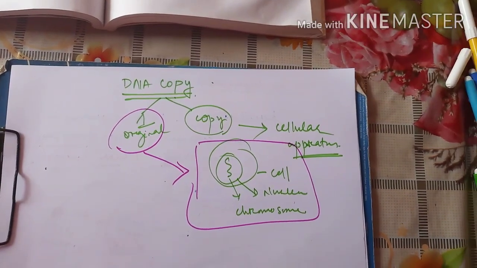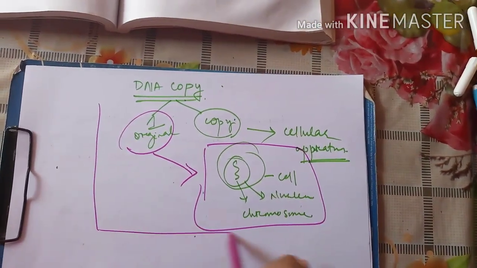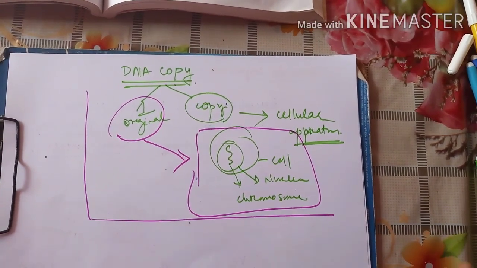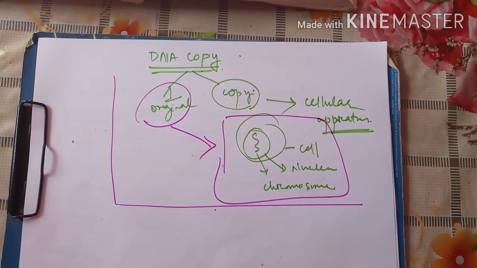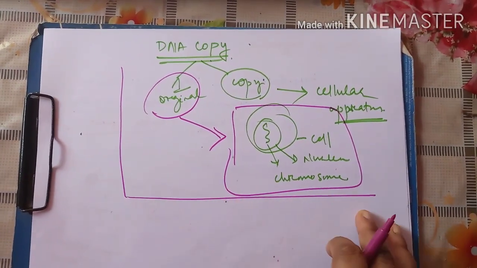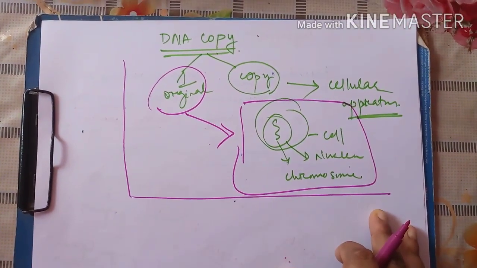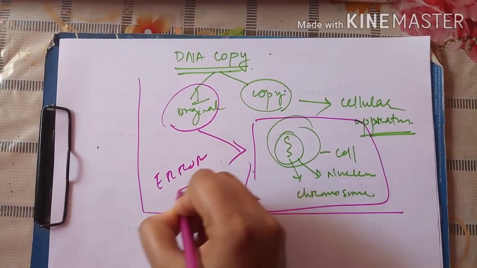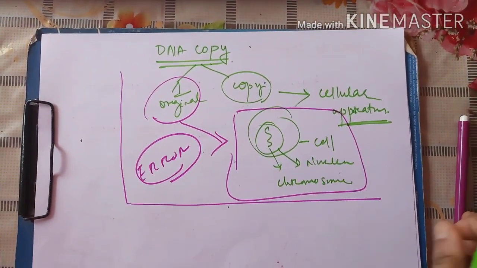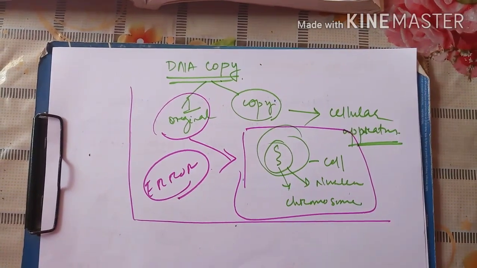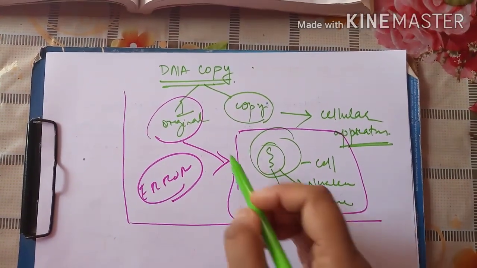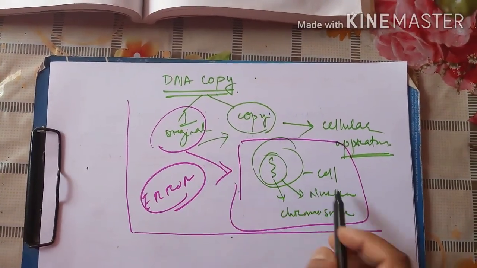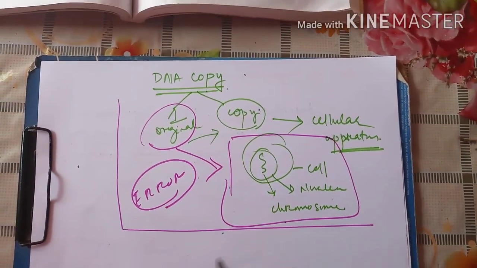So now this is the original and it is having a duplicate or a copy, but this whole process is not so effective and perfect, because everything in the world is not so perfect. So this process is also not very perfect, and in this also some errors occur, and that is required. If errors had not taken place, then there would be a complete copy of the organism, but the organism's complete copy is not found.